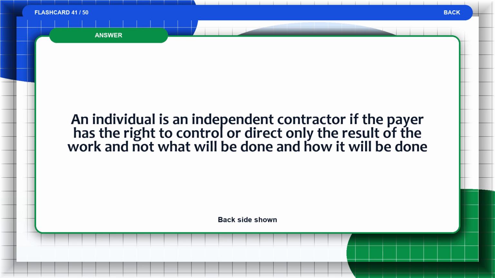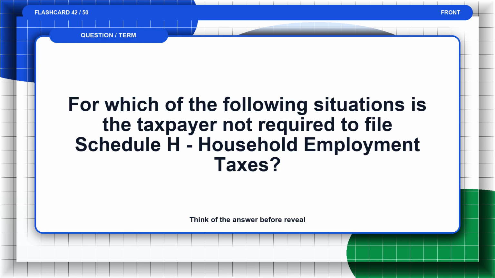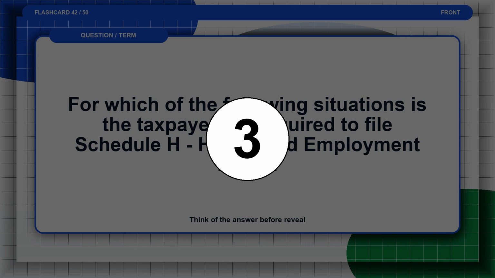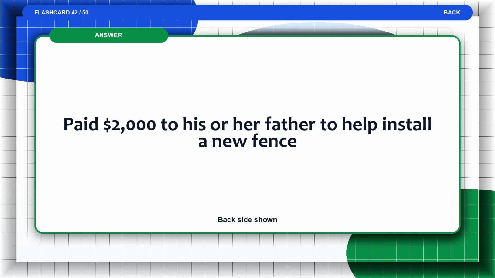The answer is, an individual is an independent contractor if the payer has the right to control or direct only the result of the work and not what will be done and how it will be done. Flashcard 42. For which of the following situations is the taxpayer not required to file Schedule H household employment taxes? Think of the answer before the reveal. The answer is, paid $2,000 to his or her father to help install a new fence.